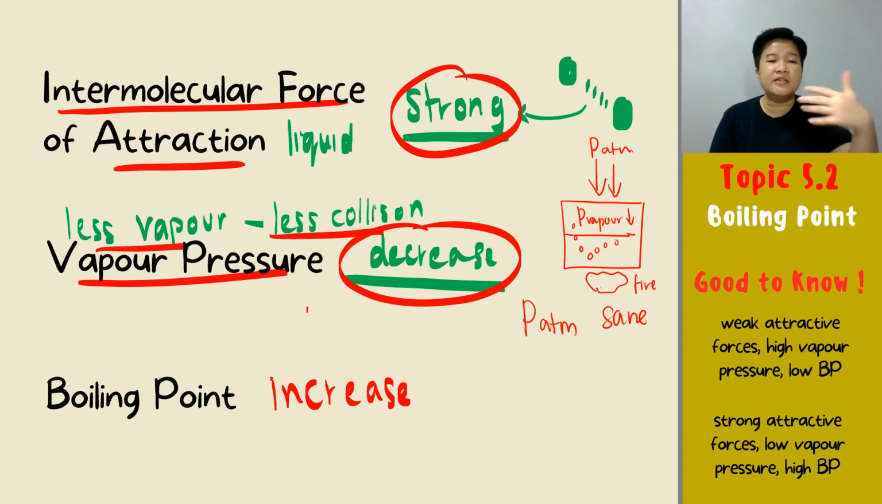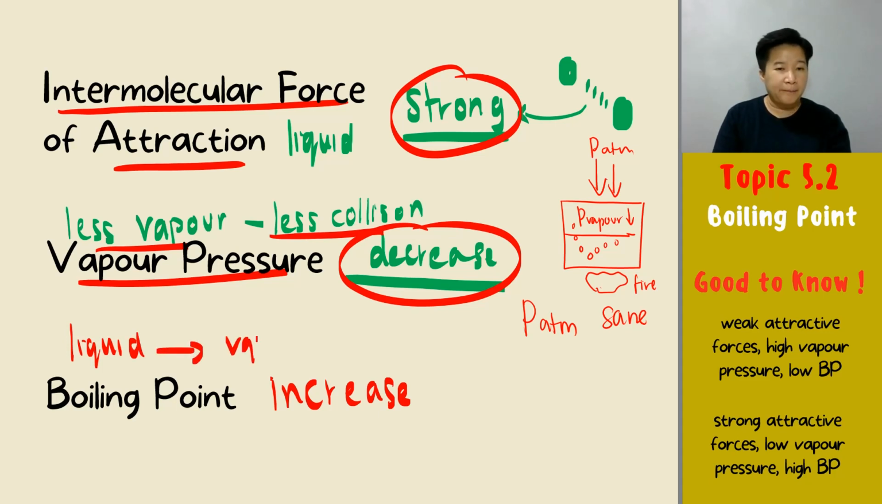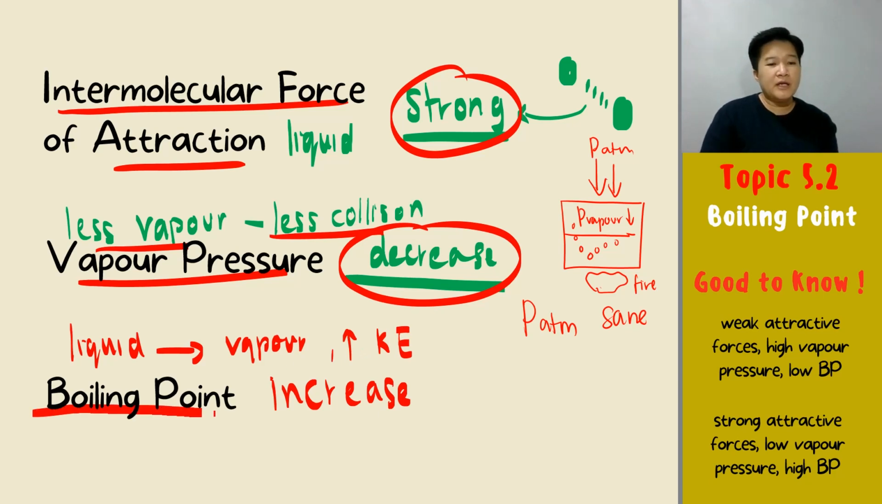And because the vapor pressure decreases but you still want to achieve your boiling point, you still need a higher vapor pressure. So you need more molecules from the liquid to escape and become vapor. So how do we do that? We need a higher kinetic energy. And how do we get a higher kinetic energy? Simple. We boil it longer. So you will have a higher boiling point. Simple. And that is the relationship between your vapor pressure and your boiling point.